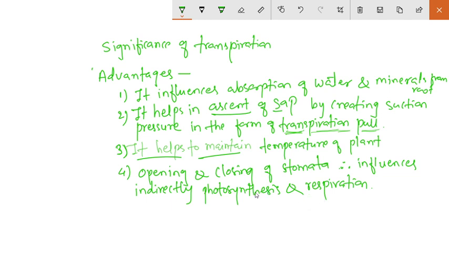So it helps indirectly in the photosynthesis and the respiration.